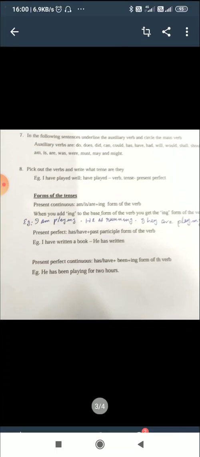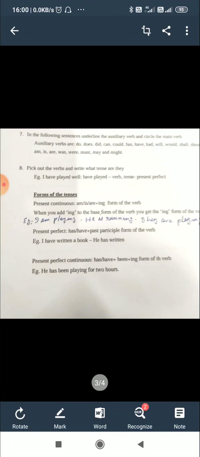Now we have to go to the forms of tenses. So, pick out the verb and tenses. You have to find out the verb and what tense of the verb. So I am going to give you the forms of the tenses. Present tense and past tense do not have special forms, but other tenses have special verb forms.